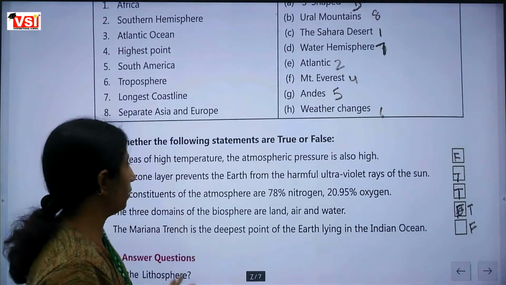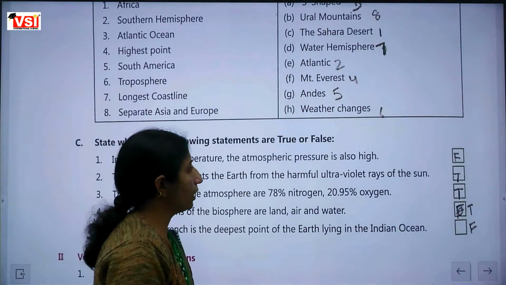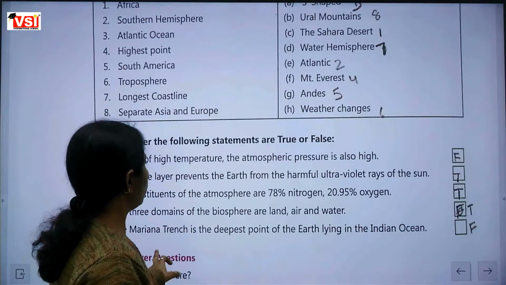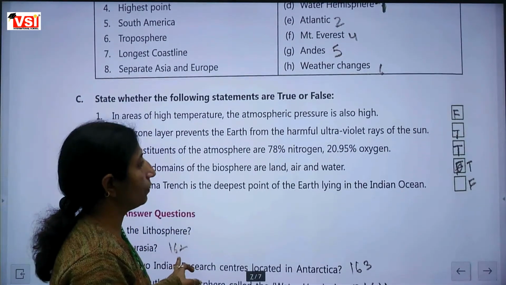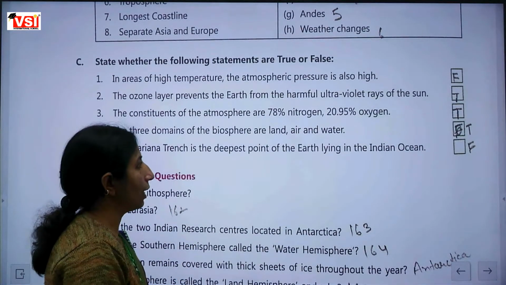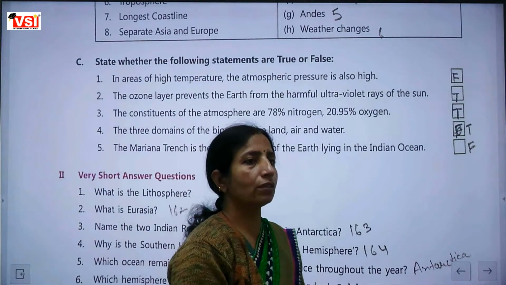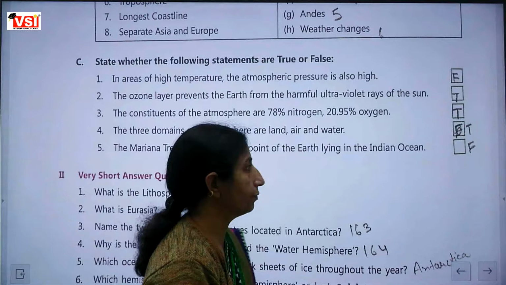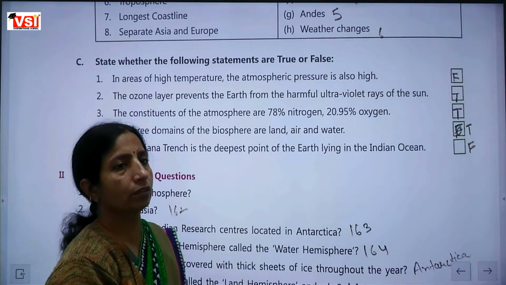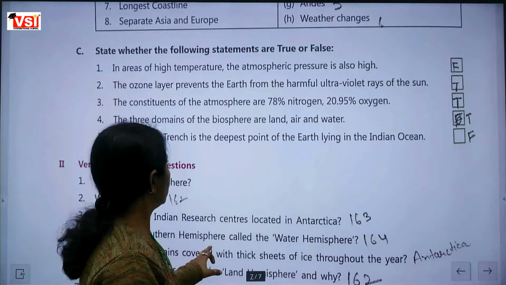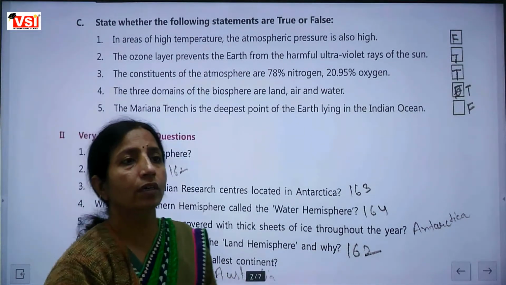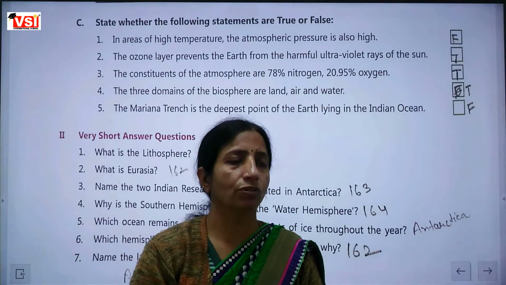Just read the line carefully. In areas of high temperature, the atmospheric pressure is also high. False. The ozone layer protects the earth from the harmful ultraviolet rays of the sun. True. The constituents of atmosphere are 78% nitrogen and 20.95% oxygen. True. The three domains of the biosphere are land, air and water. True. The Barina Trench is the deepest point in the Indian Ocean. False. It is the deepest point in the Pacific Ocean.